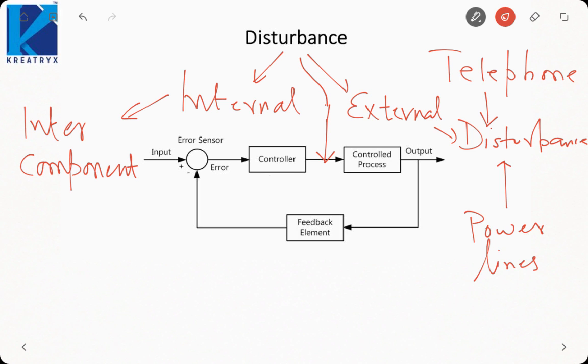In the next lecture, we will be studying how to model this control system. What are the models that we can use, or what are the mathematical models that I can use? How can I mathematically represent a control system? That we will be studying in our next lecture.